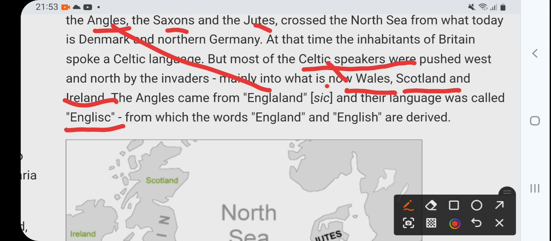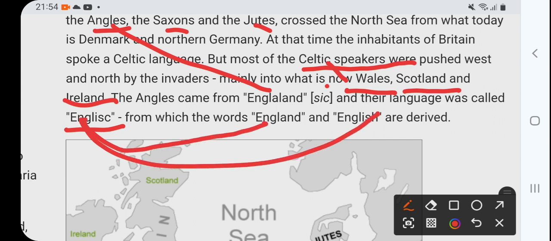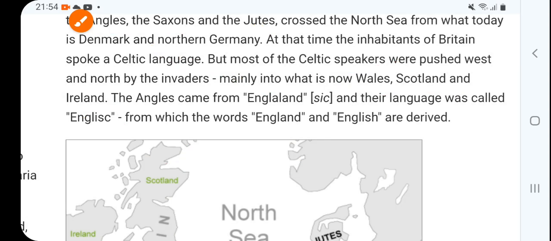From which the words England and English are derived. From this English, England and English are derived, right? So that's the beginning of the history of the English language.